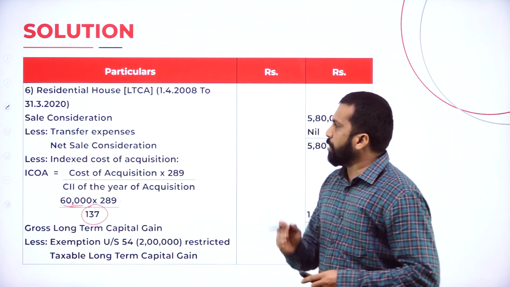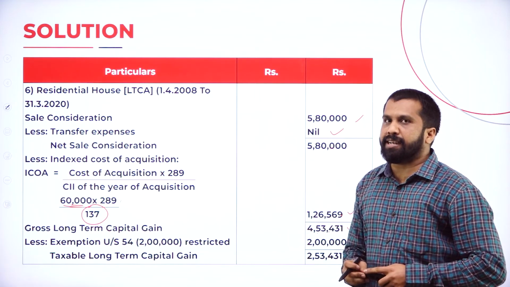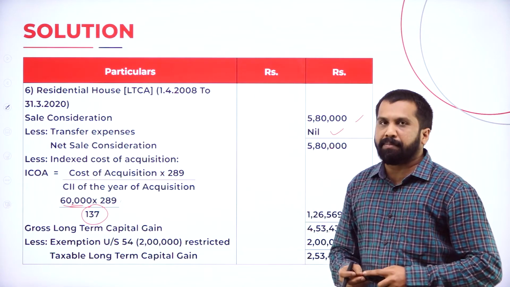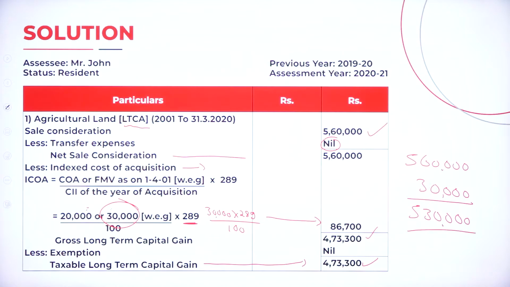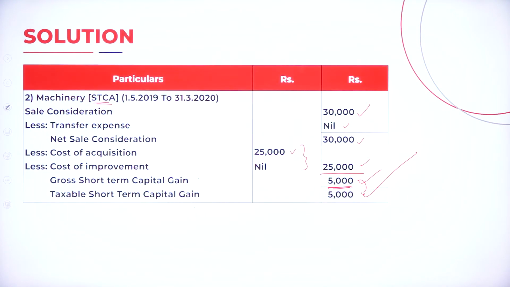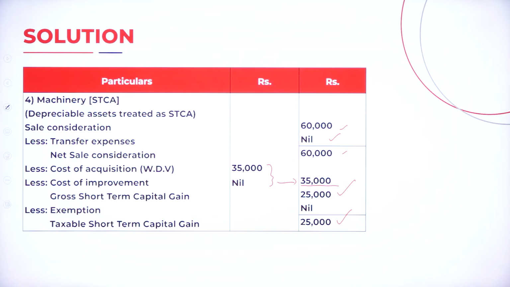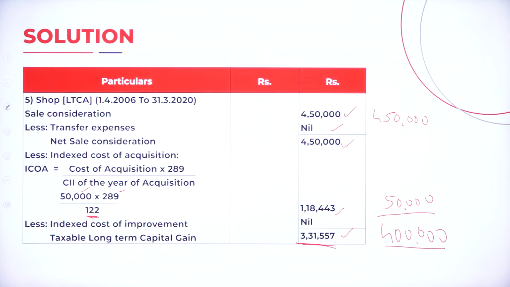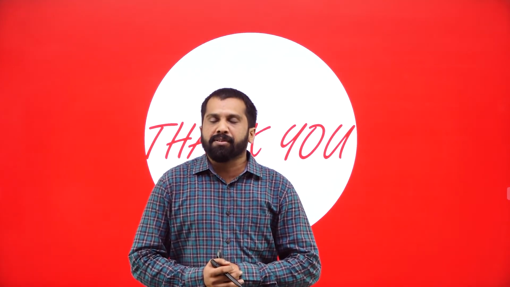Now, I'll go back to your previous slide. Please work out this problem at your home without seeing the answer so that you can understand better. Problem number 1, total 6 points. Answer for first point. Answer for second. Answer for third. Answer for fourth. Answer for fifth. Answer for sixth. So this is all about today's session.